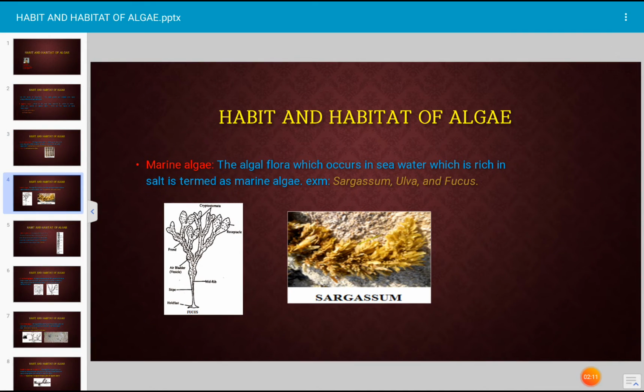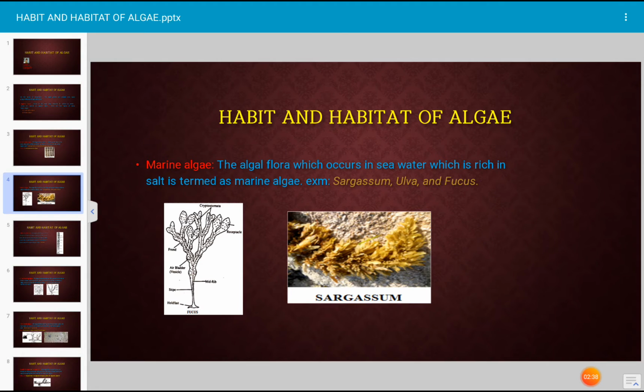Next, this is marine algae, seawater algae. The algae which occurs in salty water or in sea water is described as marine algae. There are many types of marine algae known to man. The algal flora is very common even in marine water.